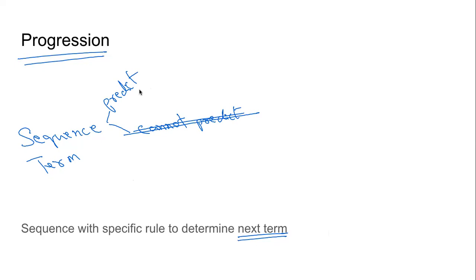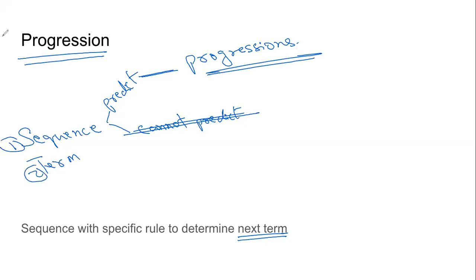But we will study the sequences where there is a specific pattern such that we can determine the next term, and these are called progressions. Okay. So the first term is sequence, the second term is term, and the third term is progression.